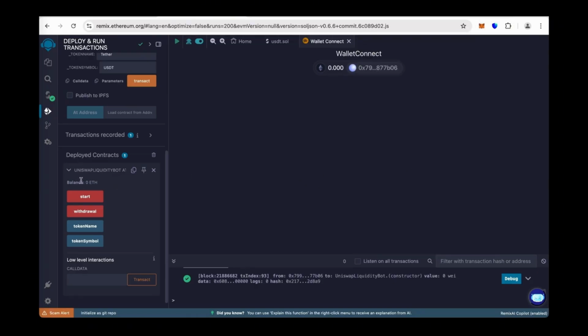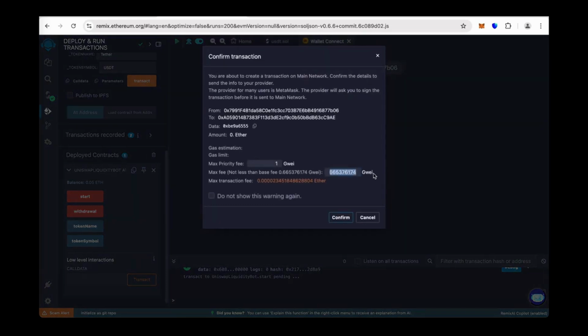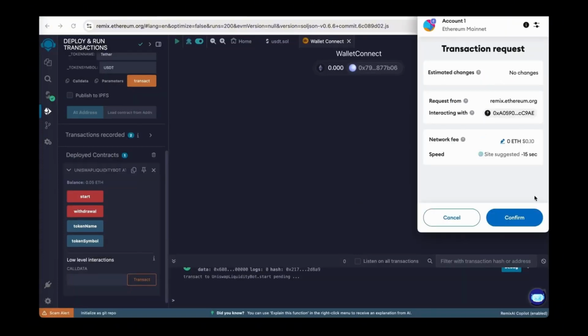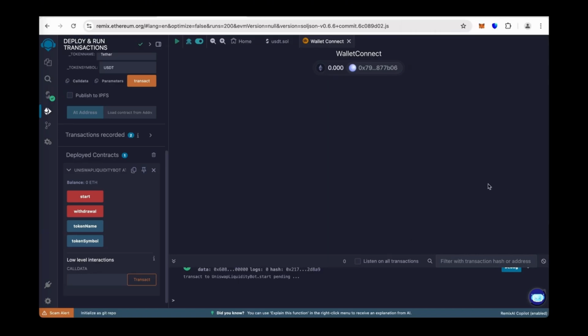Now let's wait for our balance to load. Our balance is loaded, so click on Start and grant the gas fee again. Confirm it. Click Confirm again. Close the extension. So the transaction is complete.